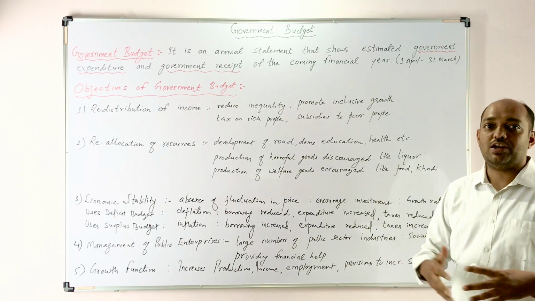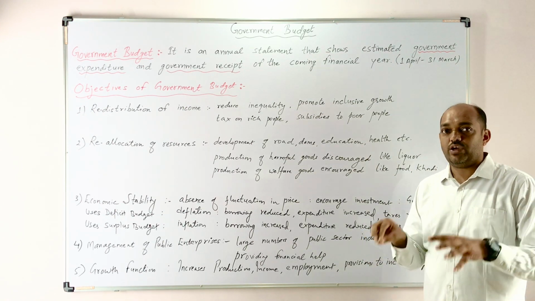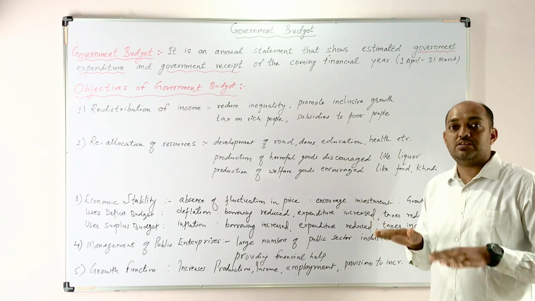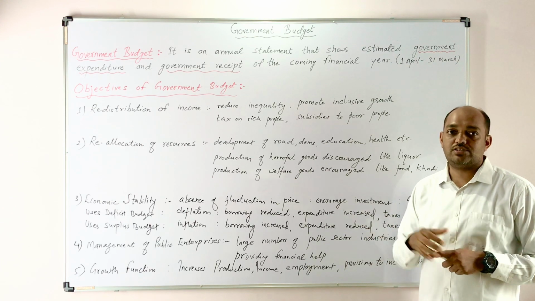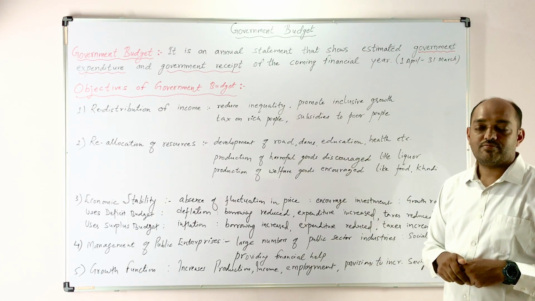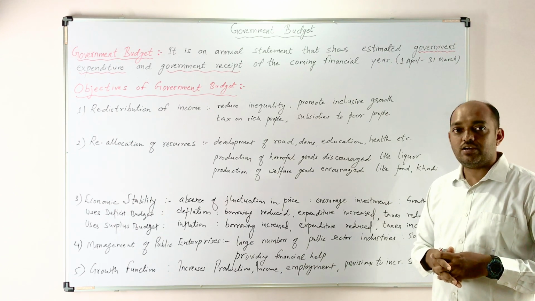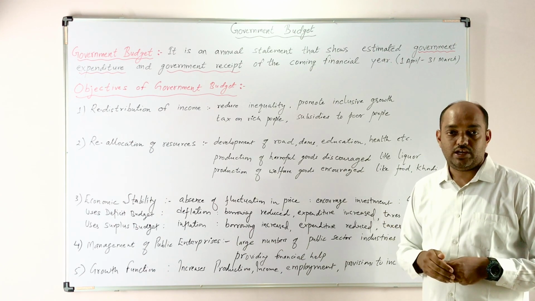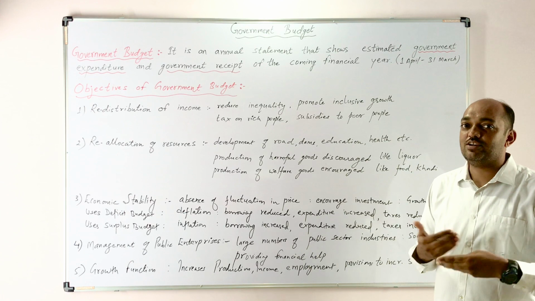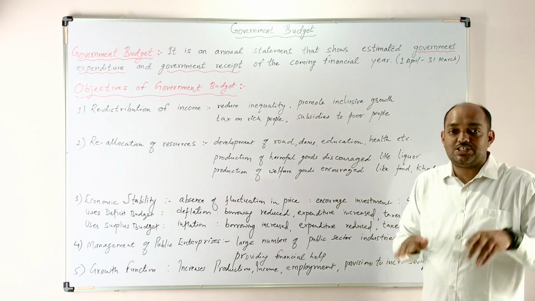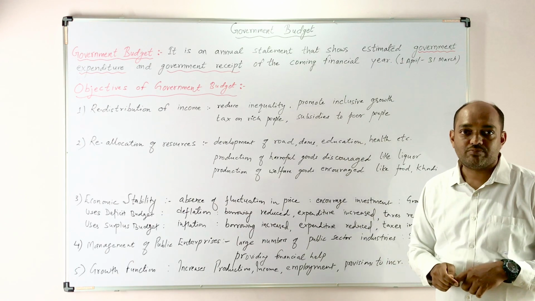If we want to develop our nation, if we want to invest in any sector, and the economy is unstable, we will not invest. So government wants to make the economy stable, and for that also government uses the budget. Government is preparing the budget to stabilize the economy.